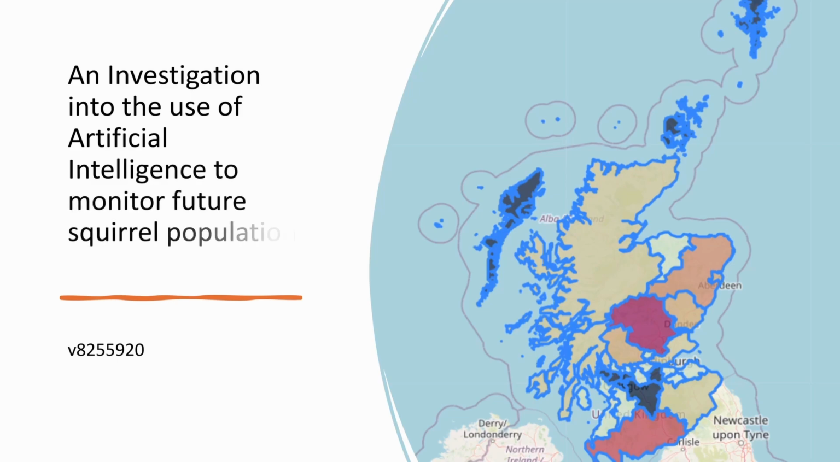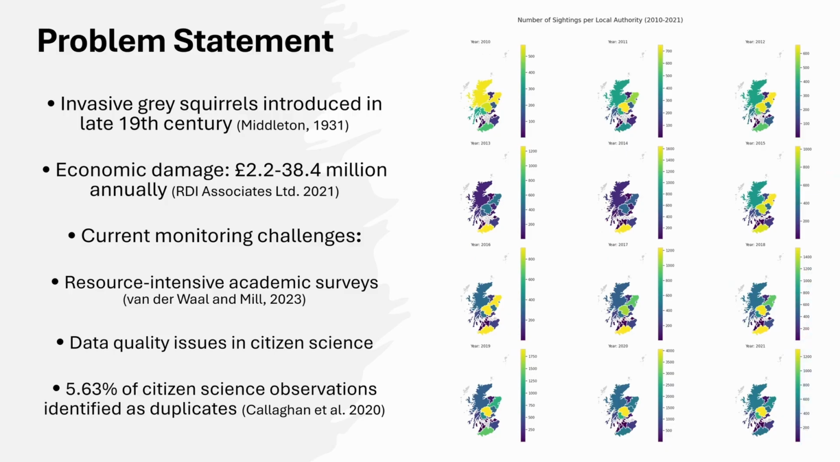And I'm presenting my final year project titled An Investigation into the Use of Artificial Intelligence to Monitor Future Squirrel Populations in Scotland. This project combines machine learning with citizen science data to create predictive models for wildlife conservation. Since the introduction of grey squirrels in the late 19th century, Scotland's native red squirrel population has faced significant decline.